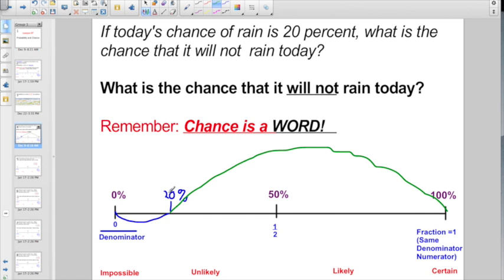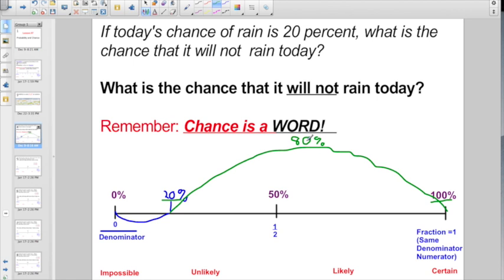Well, if 20% is rain and there's 100%, it's got to be 80% that it will not rain today. Did you see how I did that? What is 100% minus 20%? That's 80%. That's where that number comes from.